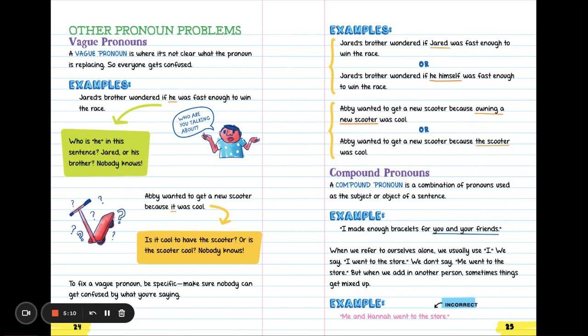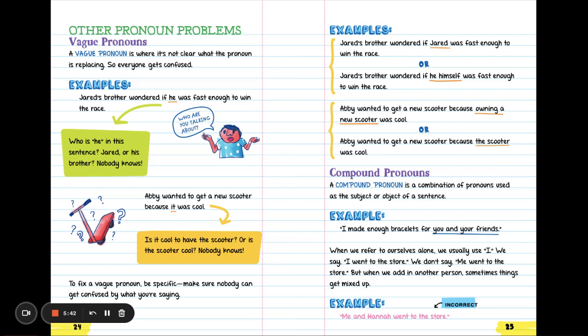Other pronoun problems, vague pronouns. A vague pronoun is where it's not clear what the pronoun is replacing. So everyone gets confused. For example, Jared's brother wondered if he was fast enough to win the race. Who is the he in the sentence, Jared or his brother? Nobody knows. Abby wanted to get a new scooter because it was cool. Is it cool to have the scooter, or is the scooter cool? Nobody knows. To fix a vague pronoun, be specific. Make sure nobody can get confused by what you're saying.